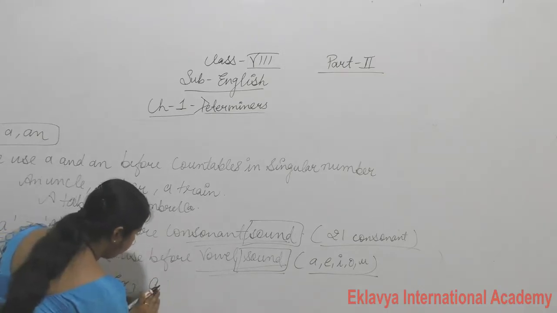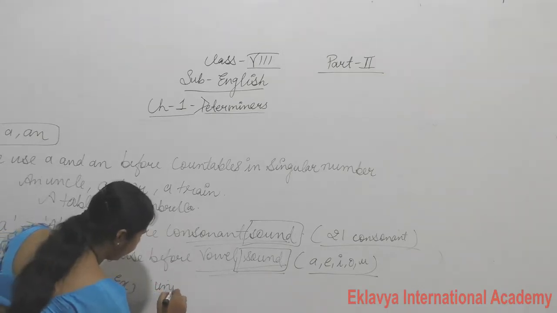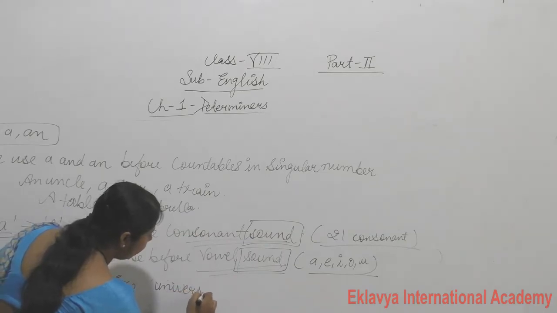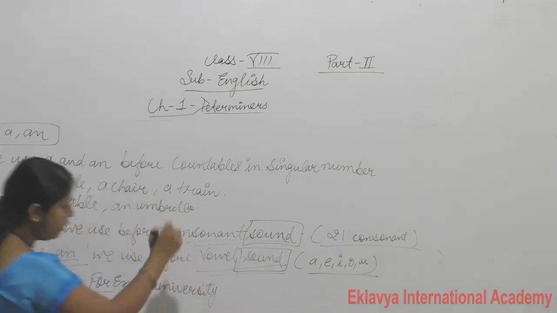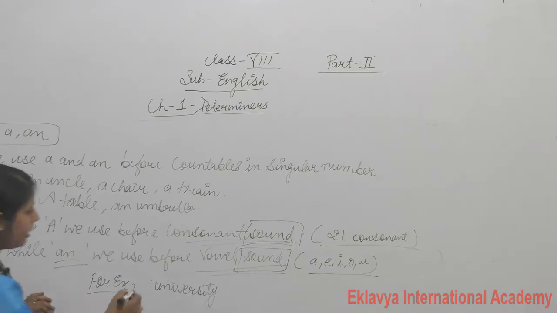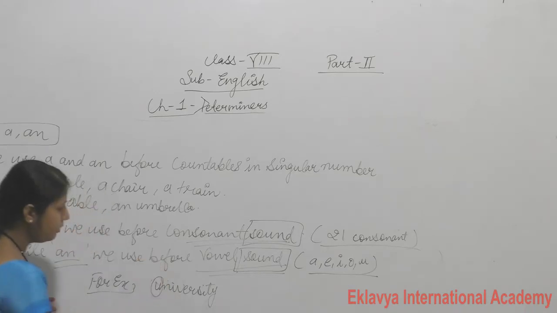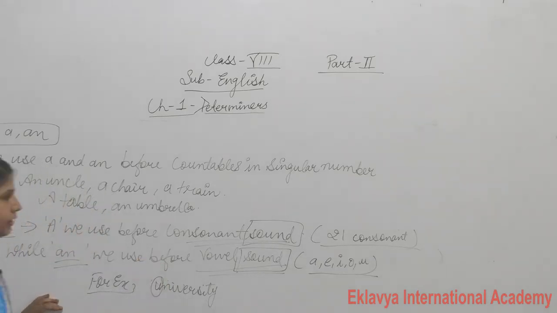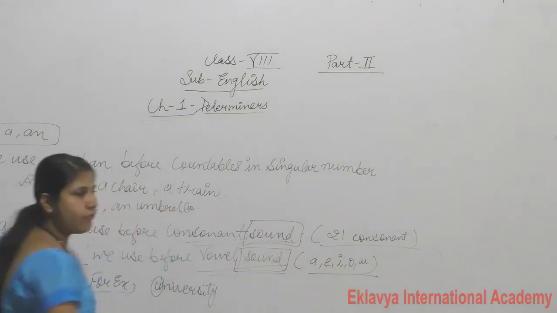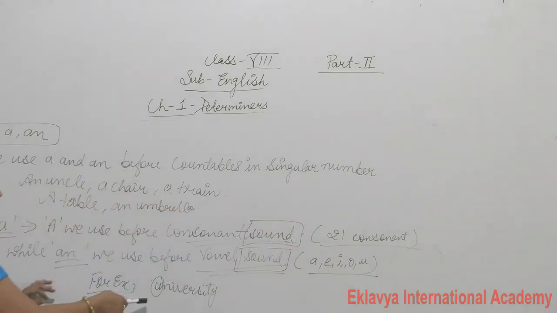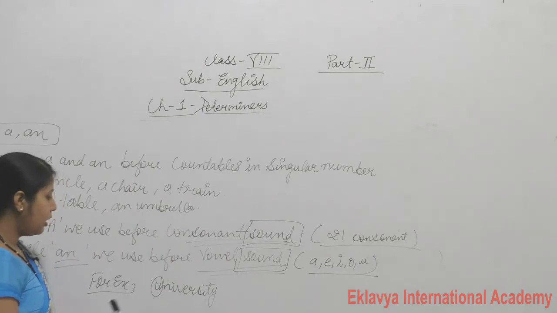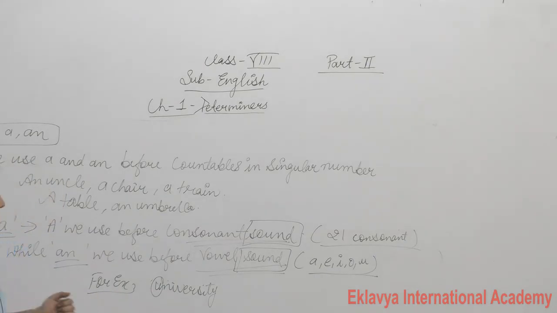A, like university. I write here university. So what is this? Here it is vowel. U is vowel because this is in the 5 vowels. So what is this? U is vowel. So some students make a mistake and what they put?